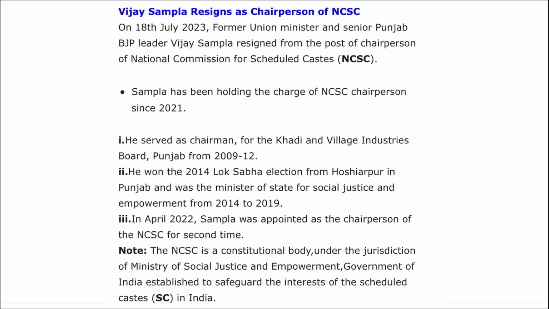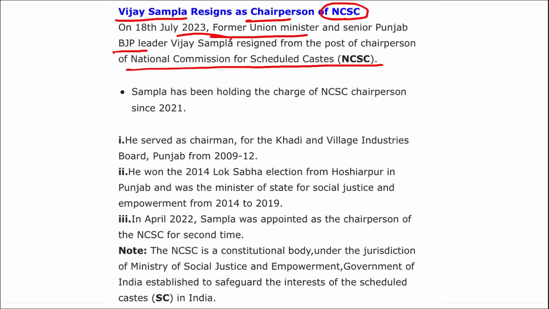Next, Vijay Sampla has resigned as the chairperson of NCSC. What is NCSC? That is National Commission for Scheduled Castes. Former Union Minister and senior Punjab BJP leader Vijay Sampla has resigned from the post of the chairperson of the National Commission for Scheduled Castes.